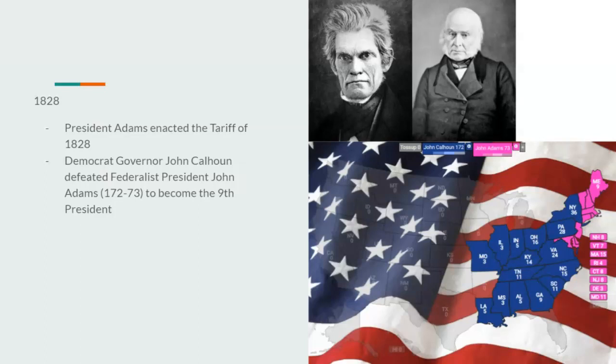So John C. Calhoun would form a more states' rights heavy, more nullification heavy, anti-tariff coalition, and he would call it the Democrat Party, pretty much moving it more, well, at this point it was to the right of the country, so it would be a more far-right version of the Democrat Party.